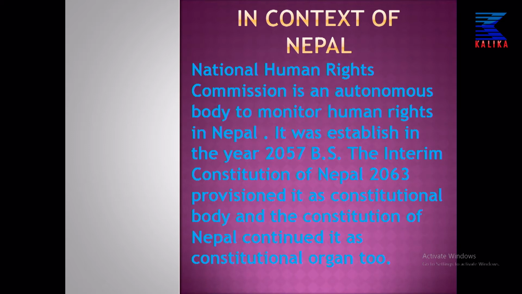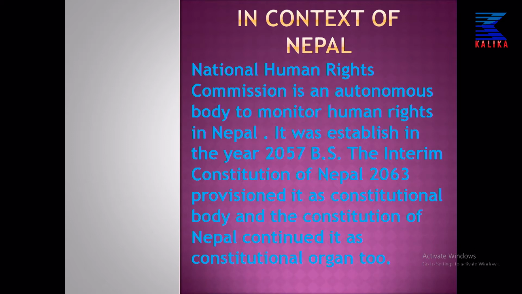It was established in the year 2057 BS. It was established in 2057 BS or 2000 AD. The interim constitution of Nepal 2063 provisioned it as a constitutional body. Okay. Constitutional body, you might not be familiar with the word.